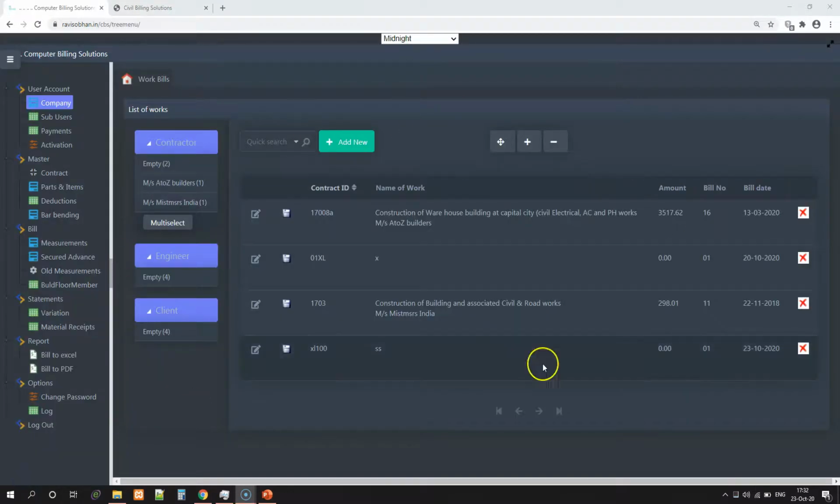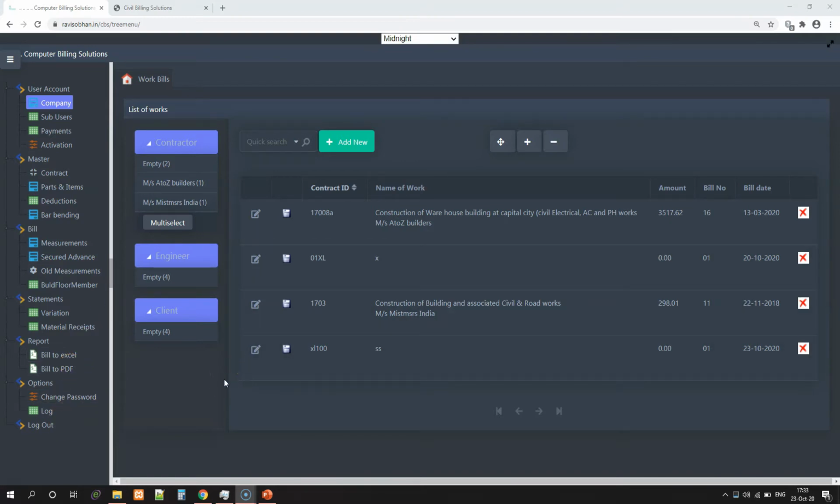On login, the desktop will be like this, and all the features are explained in detail with detailed video help available at ravishoban.in. All are requested to go through those. There are a number of details: sub-user details, bar bending schedule, old measurement detailing, building floor member grouping, management, bill to Excel, bill to PDF, and many more features are available.